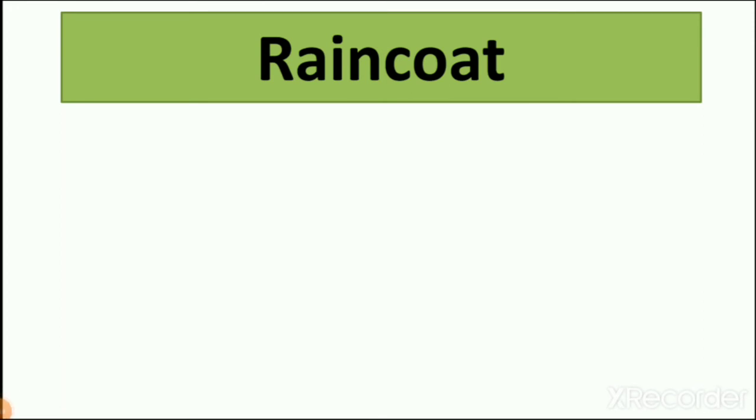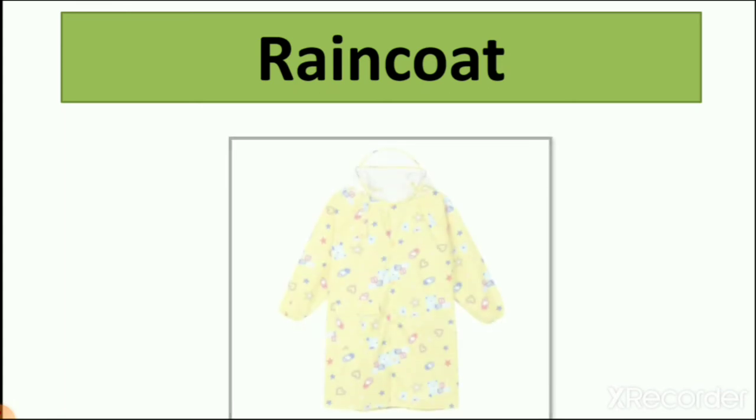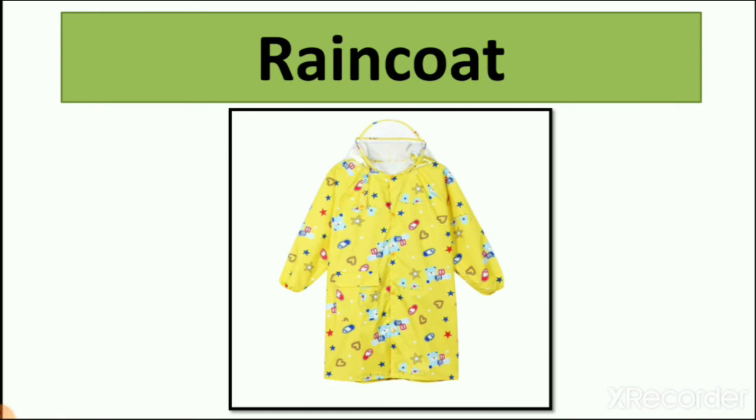Raincoat. R-A-I-N-C-O-A-T, raincoat. Here you can see the picture of a raincoat. A raincoat is the thing which we wear in the rainy season. This raincoat protects us from rain, from water.